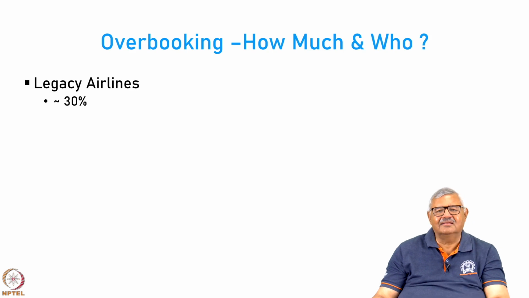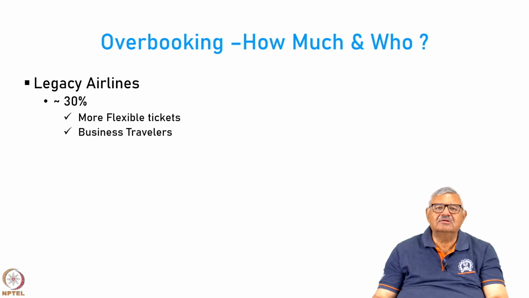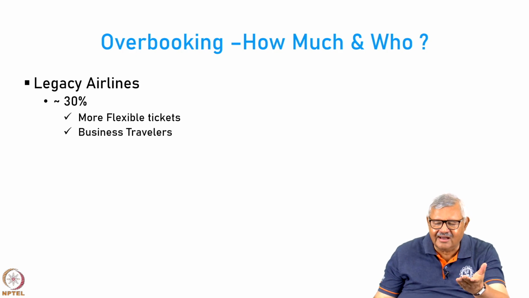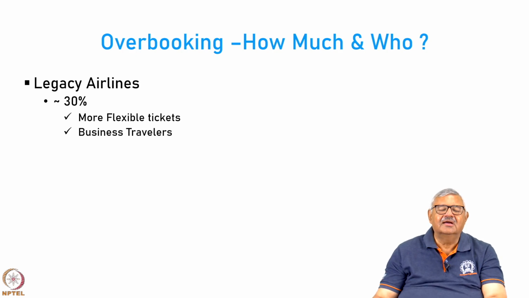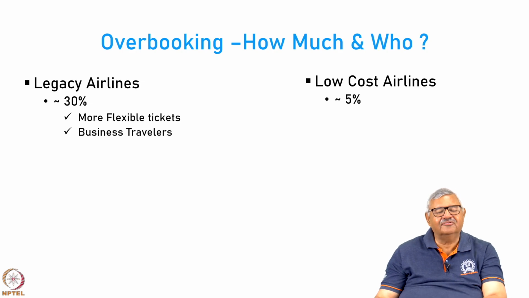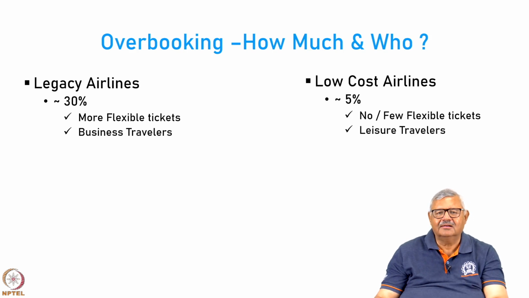The legacy airlines go as high as 30%, because they give more flexible tickets and they have more business travelers who are more prone to last minute changes, because they generally have tickets where the flights can be rescheduled at no or very small cost. Low cost airlines don't overbook a lot, because they are looking at passengers who have taken a cheap ticket, and therefore cancellations are not permitted or very expensive. So they only have 5% or so.